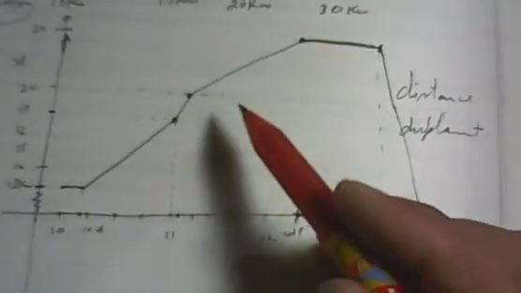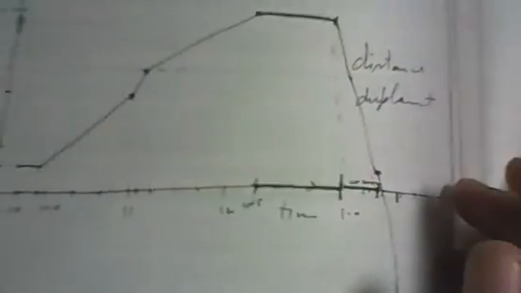Displacement can be negative. Therefore, in case of displacement and position, the graphs may be similar, but the distance graph will be something like this. It will not come back, it will not be negative, it will not cross to the other side. Distance cannot be negative. So this is how you have the graphs for position time, distance time, displacement time, etc.